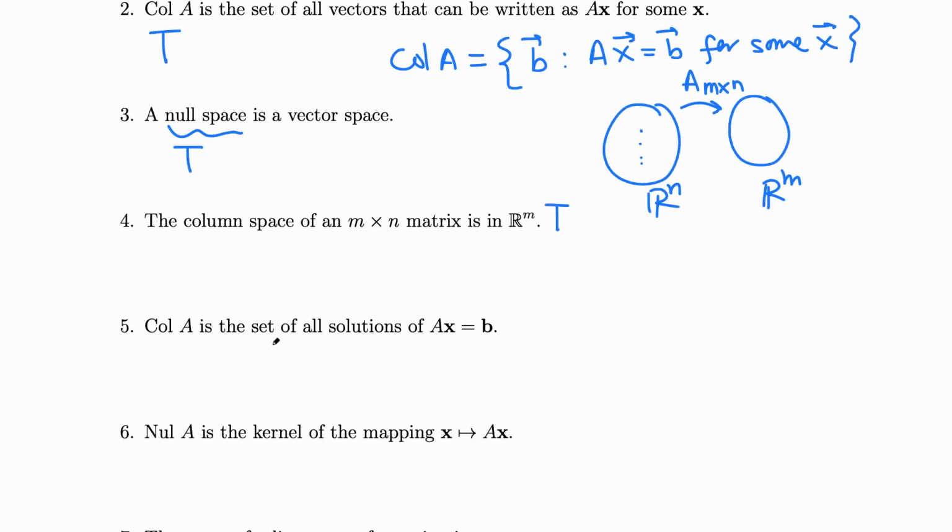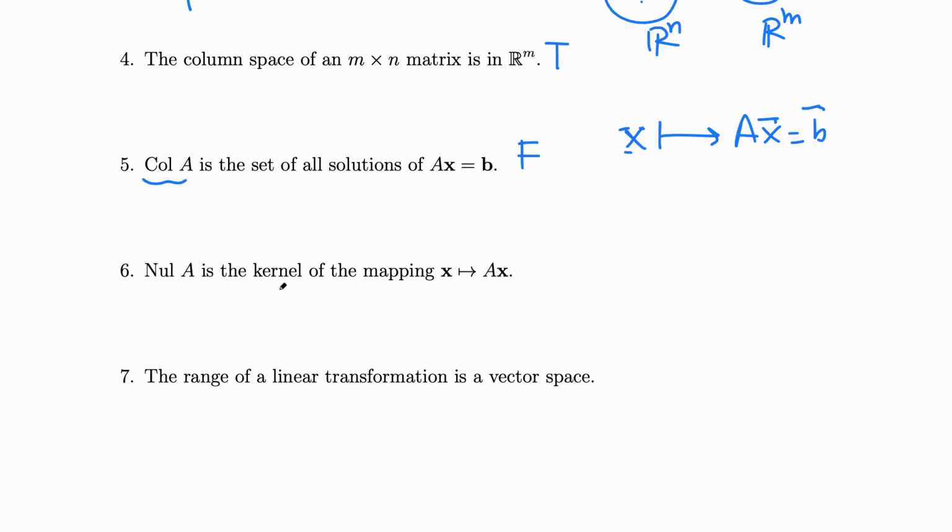Col A is the set of all solutions of Ax equals b. Look at that, for some x, not for all solutions. So this is false, because the definition is Col A is just b in R^m that are mapped by A, that are mappings of x. Okay, x is mapped to this one, and this is called b. Not for all x, for some x. So this is false. Look at this, for some. It does not say that, it says all solutions. That's false.